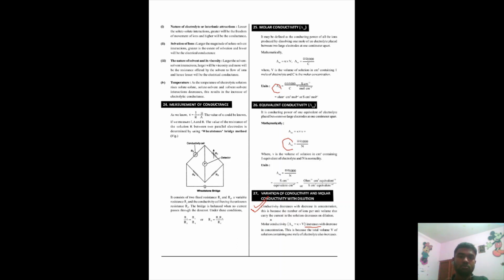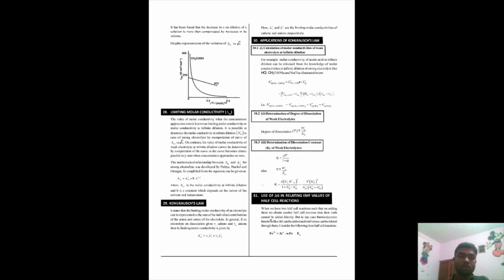This is an important question, and you can just remember this graph and this formula. It is also important, it is the Arrhenius equation. Sometimes this form is asked in questions, and it is very important from the competitive examination point of view. Kohlrausch's law is also important. This comes in examinations as a 2 marks question.